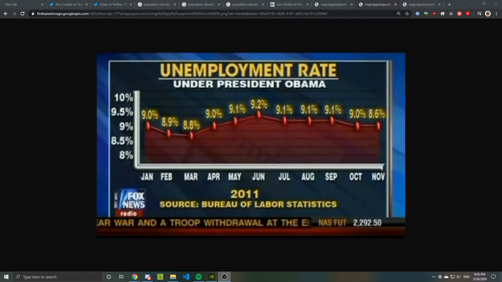This next one, I don't know how this even happened. It could have been an error. I don't want to say Fox News deliberately did this. But if you look at this graph, which is charting the unemployment rate under President Obama, we see some weird oddities near the end, where November is at 8.6, it looks the exact same as 9.0 in October, which is kind of strange because if we look over here, we see 8.8 being actually lower on the graph than 8.6.